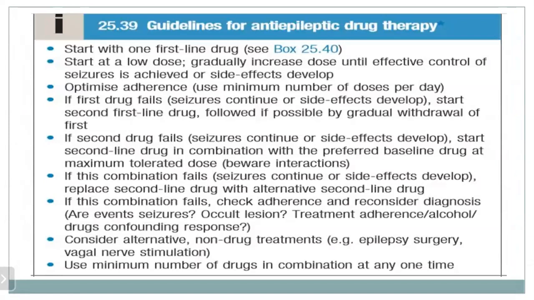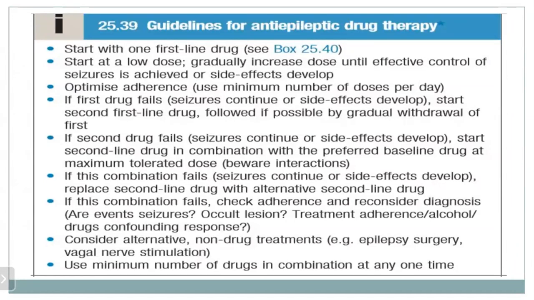And further, we should know guidelines for anti-epileptic drug therapy. So how to start anti-epileptic drugs in a patient? At first, we should start with one first-line drug. We should start at a low dose and gradually increase the dose until effective control of seizure is achieved or side effects develop. Then optimize adherence, that is, use the minimum number of doses per day.